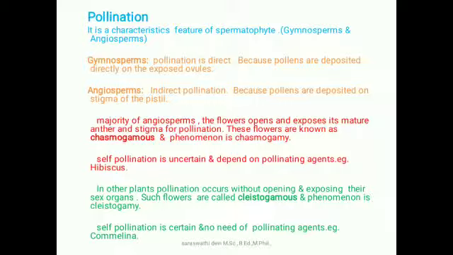Self pollination is uncertain and depends on the pollinating agent. Example, hibiscus. In other plants, pollination occurs without opening and exposing their sex organs. Such types of flowers are known as cleistogamous flowers. This phenomenon is known as cleistogamy. Here, self pollination is certain and there is no need for a pollinating agent. Example, Commelina.